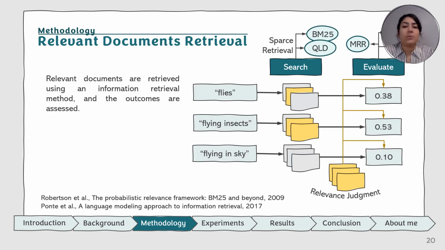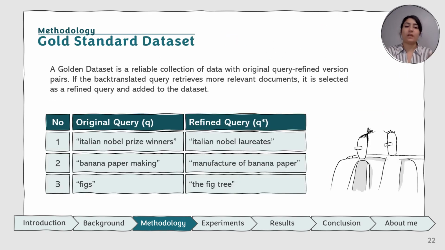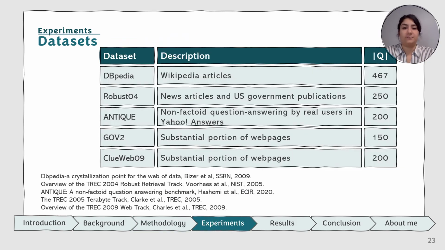For each query, using sparse retrievers, we're going to retrieve a list of relevant documents. Those documents are going to be evaluated with 3 different metrics, and a score is going to be assigned to each query. And in the last part, we're going to generate our gold standard dataset. Here, we're going to compare the score of the back translated version with the original one. If the scores are higher, we're going to choose that back translated query as the refined version, and we're going to pair them up and create the dataset.